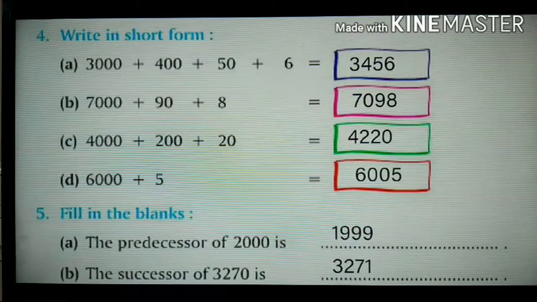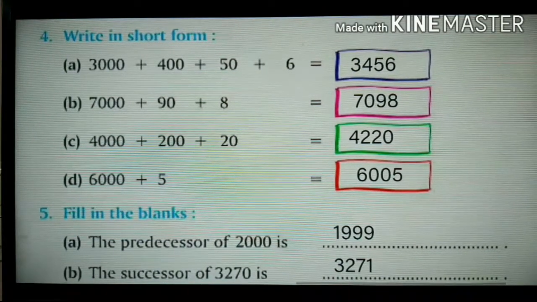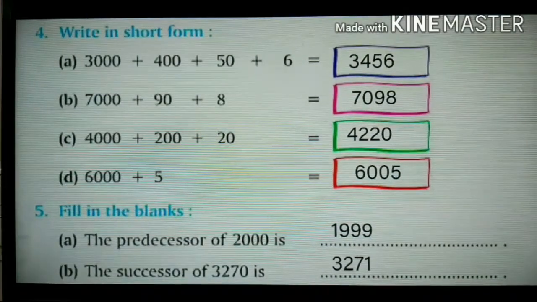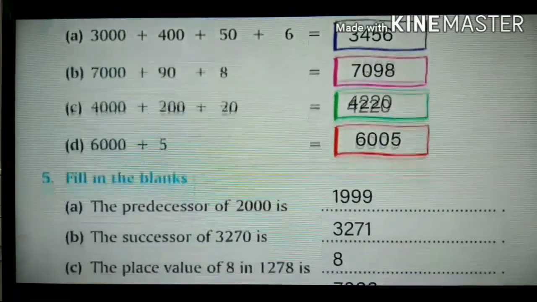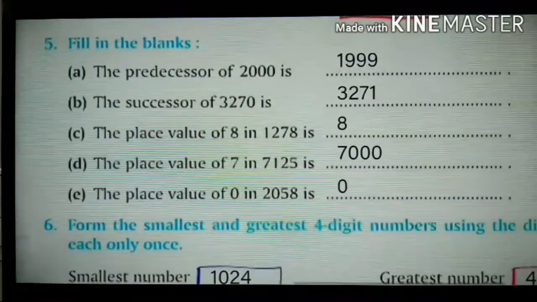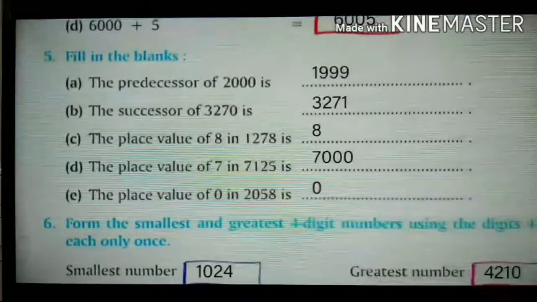That is 4220. Then D, 6000 plus 5. Directly we can write here by adding 6000 in the thousands place and 5 in the ones place. So it will be 6005. Question number 5. Fill in the blanks. The predecessor of 2000 is. Predecessor is nothing but minus 1. So one number before 2000 it will be